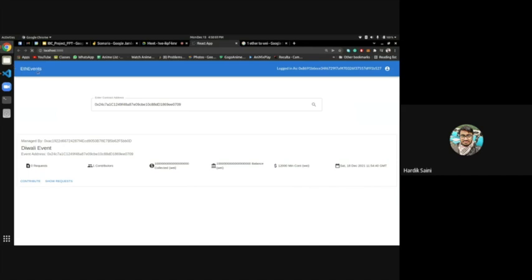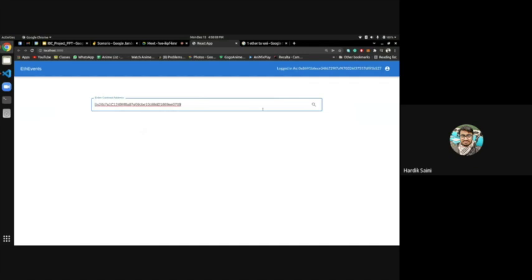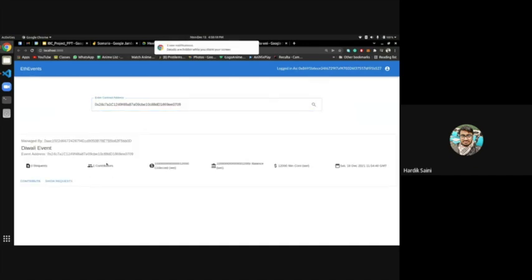And we will see. It is search event. If I enter this thing, pay, and now you can see that there are 2 contributors, and see that this value has increased from 1 ether to 1 point some, like those 12,000 wei have also been added. Similarly for account 3 I will do the same thing.